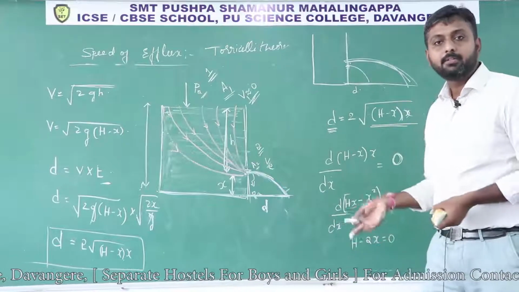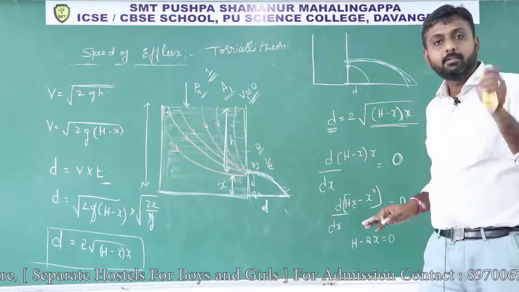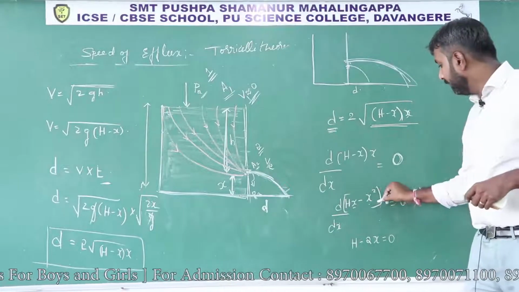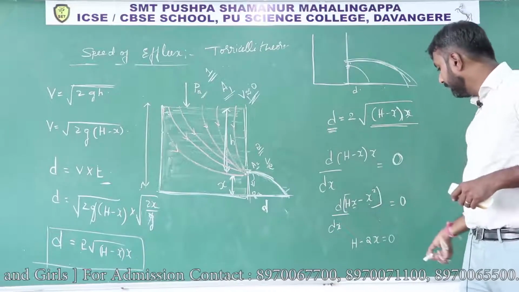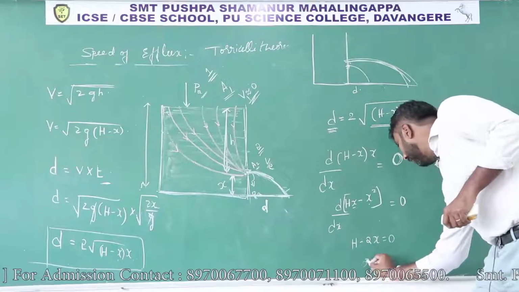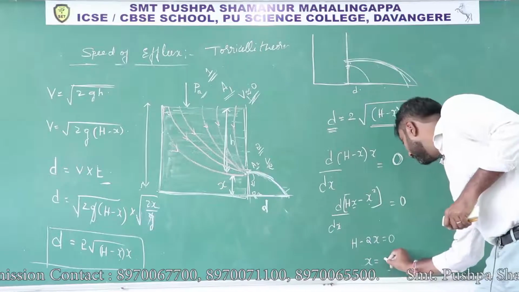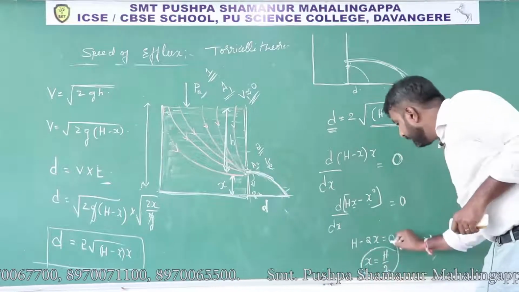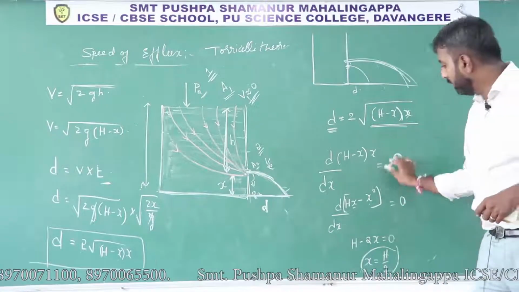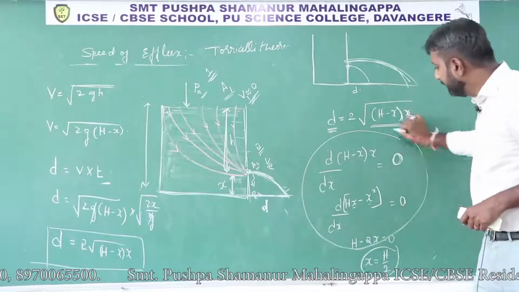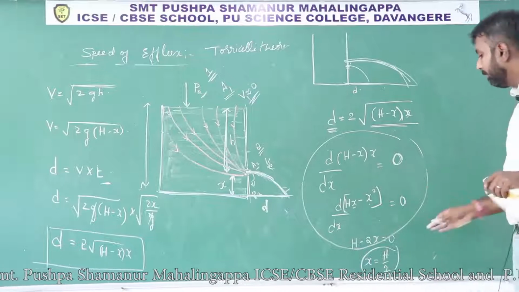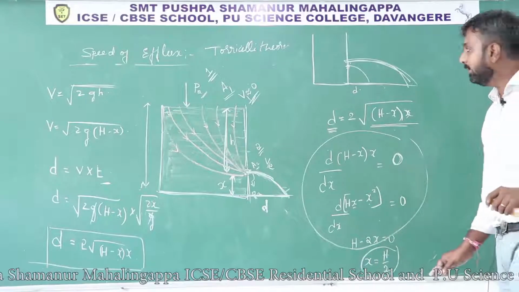The differentiation of x you will get 1, the differentiation of h is as it is, and the differentiation of x square will become 2x. Then the answer you will get is h equals 2x, or x equals h by 2. Just remember this concept. Whatever steps I explained here, right now you will not understand them, but remember the final concept.